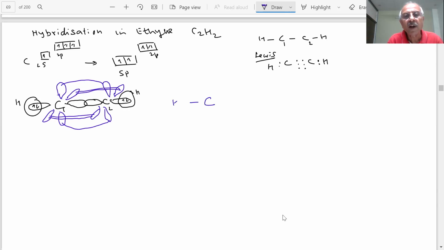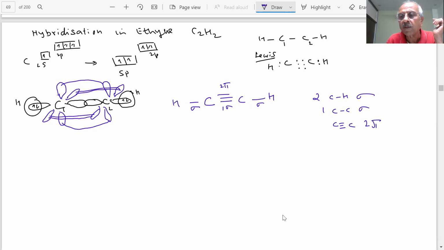C-H, C-H, student, and you show it like this. So how many pi bonds are there, student? How many sigma bonds? One sigma, and there are two pi. And this is a sigma bond. So there are two C-H sigma bonds, one C-C sigma bond, and the C triple bond C means, students, two pi bonds. Clear? This is a triple bond.